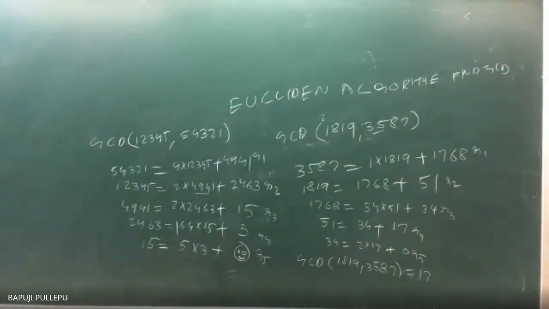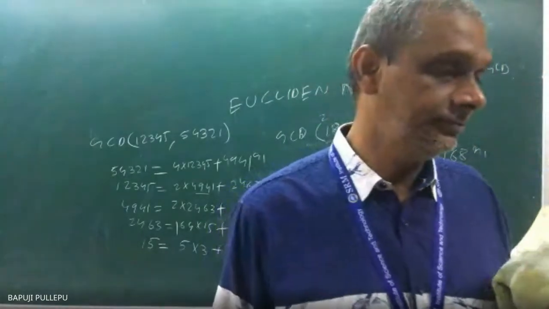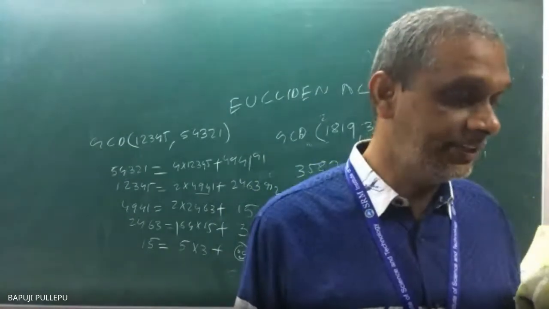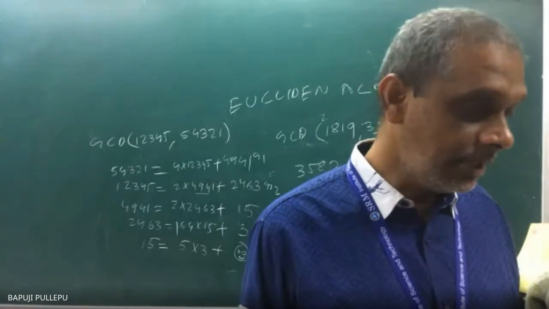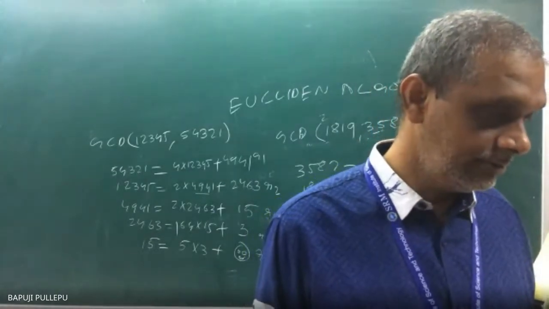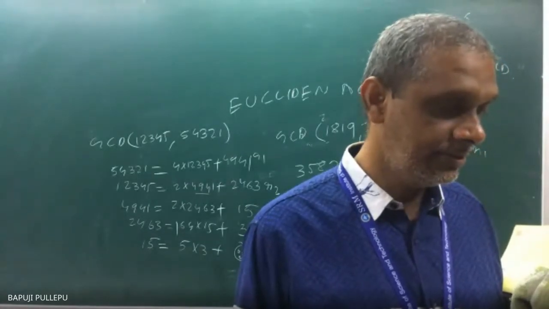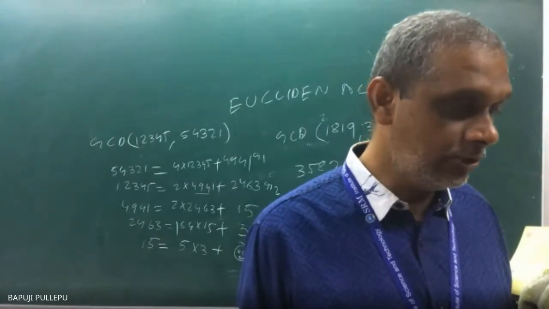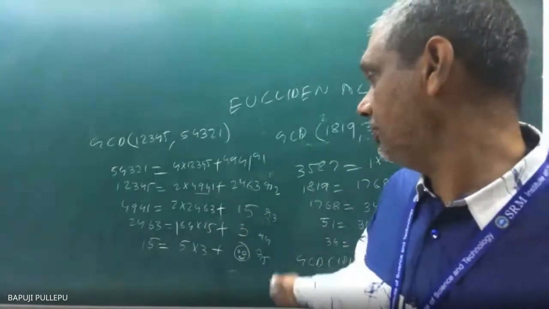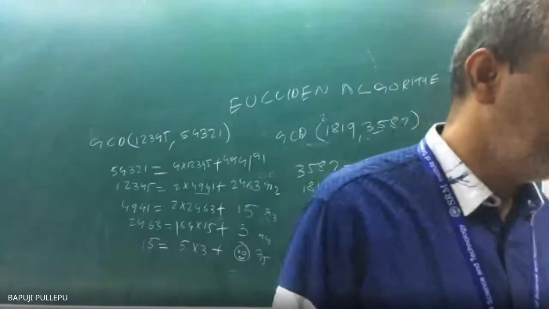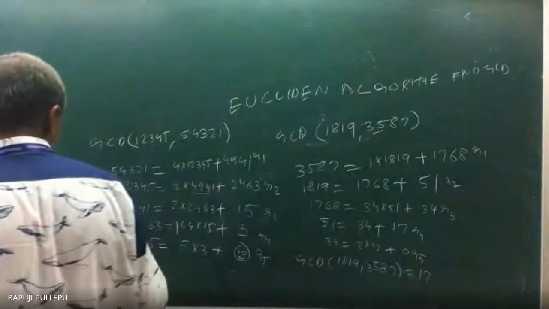Now who is GCD? R4 is, R5 is 0. Then who is GCD? 3, sir. R3 is GCD, so R4. So GCD is what? 3.